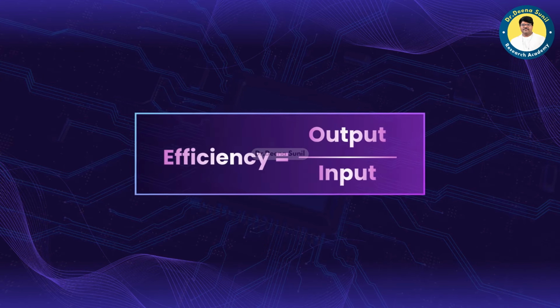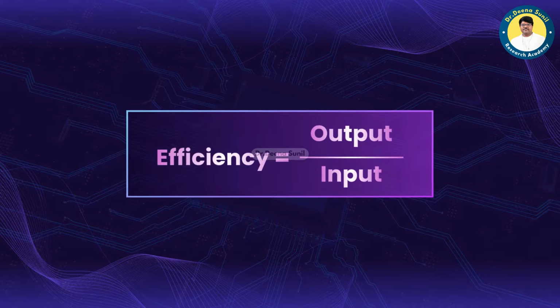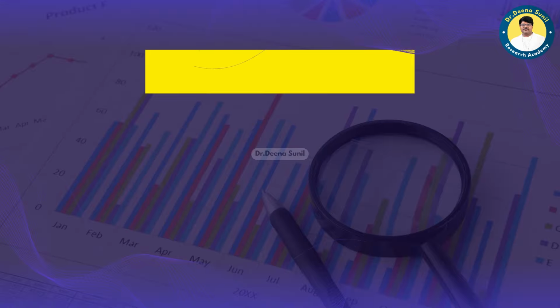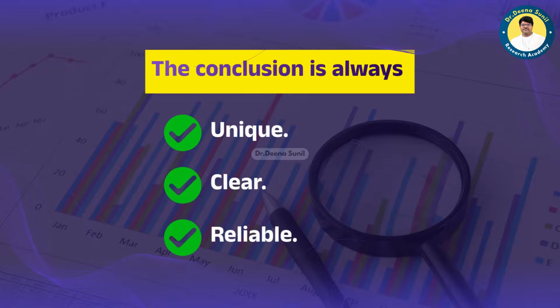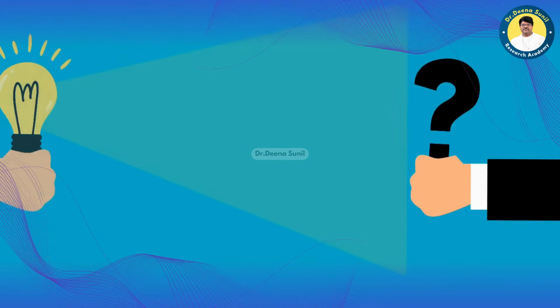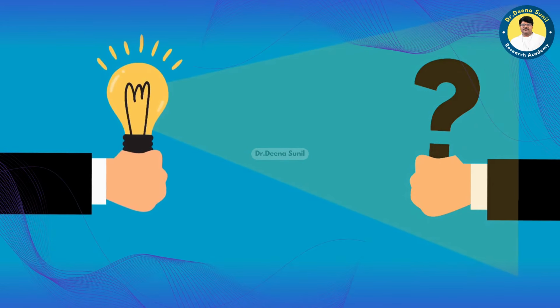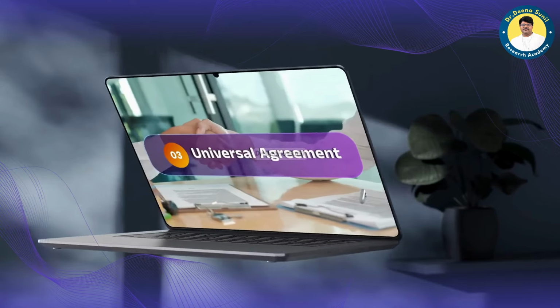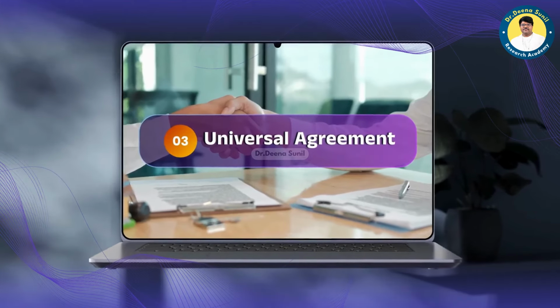To avoid this, we use an objective formula that treats all factors equally. This way, the conclusion is always unique, clear, and reliable. For example, if we calculate efficiency for beans and corn with an objective formula, we would get one clear answer for each without any subjectivity.